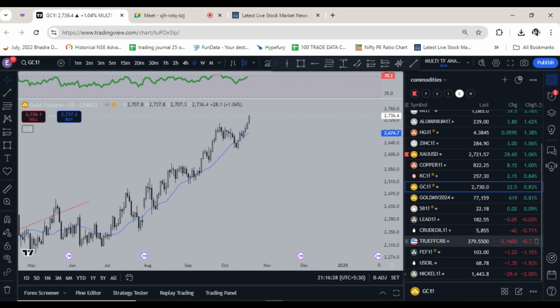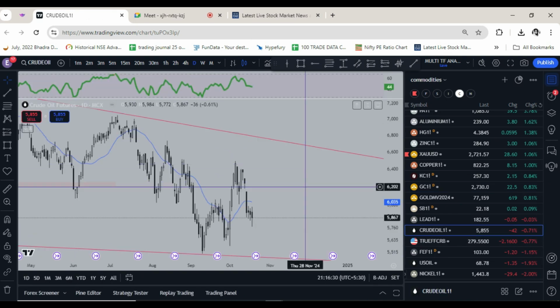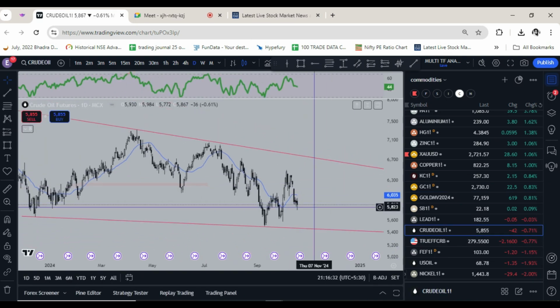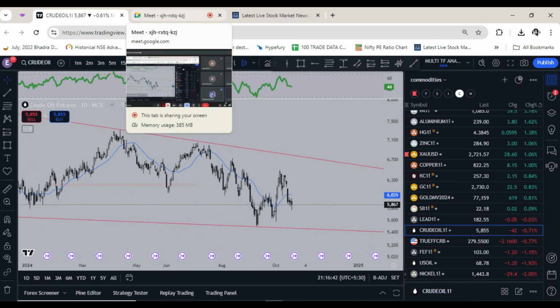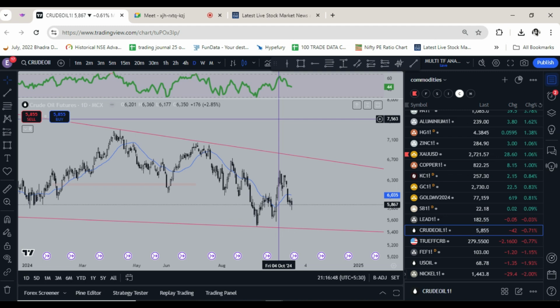Crude oil, some strength, and then again I think demand is not there, it is fading. So base metals somewhat strength, because obviously China has undergone consolidation for the last week or two, so they are playing proxy. So if China gives a breakout, then these things will also move.